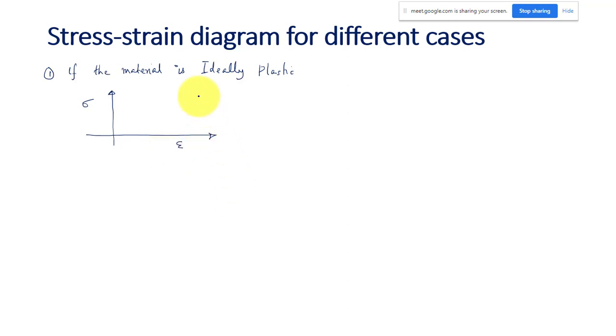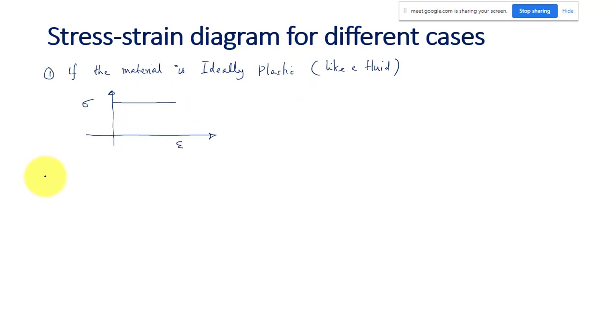If the material is ideally plastic, that means it is just like a fluid. So your stress strain diagram will be like this. There is continuous strain, but no increase of stress. There is no change in the stress; without any change in the stress, we have strain. That is the meaning of ideally plastic.